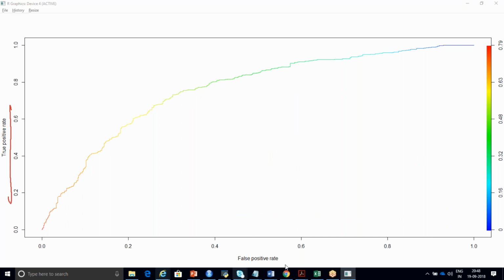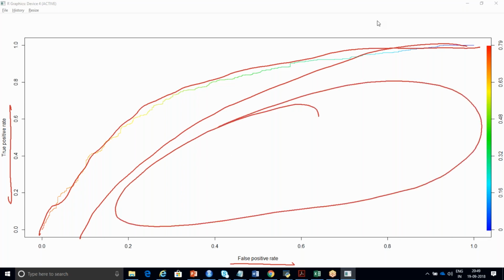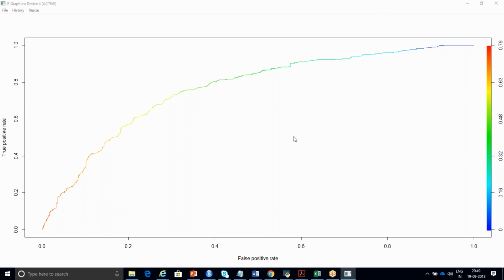True positive rate and false positive rate are there. So what does this curve indicate? What does this particular curve indicate? Getting my point? In tomorrow's session, you should tell me what your ROC is and what this area is called. Any idea? Anyone has an idea about this? Muralidhar?